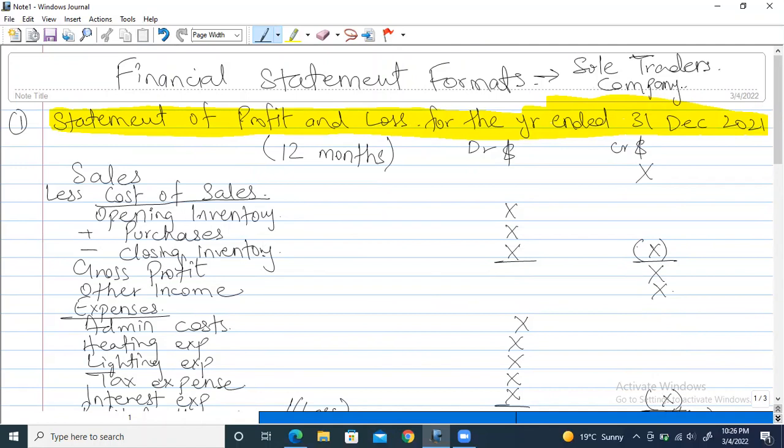So this formats as follows for the sole traders, partnerships, companies, the normal companies that exist in the world. Right now, let me give you a small introduction of consolidation, just a short verbal explanation. After that, we'll take a short break, and then we'll study the detailed consolidation. We'll just do the one part today, and hopefully the questions will be done. I'll try to do them today, but if not possible, we'll do it in the next class.